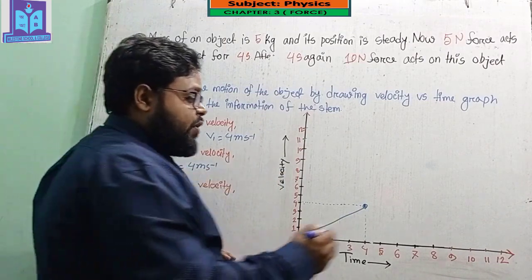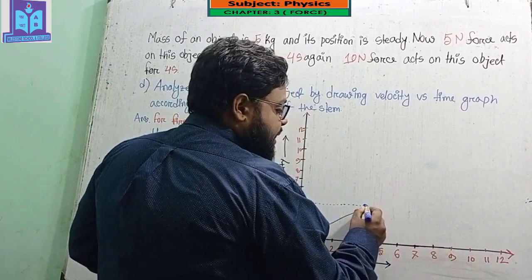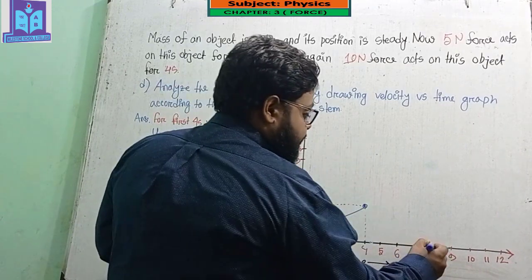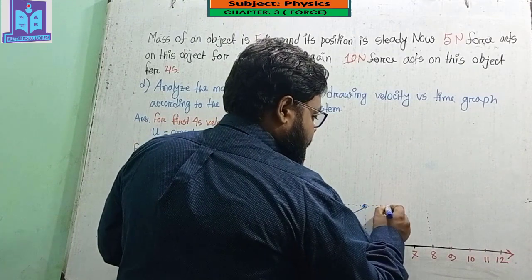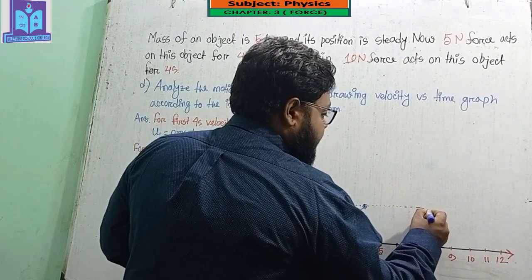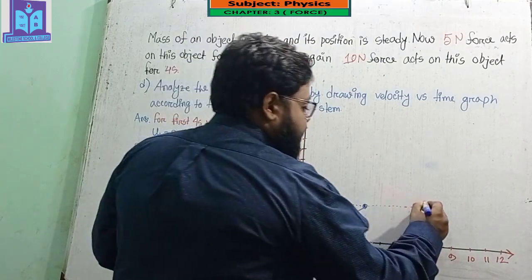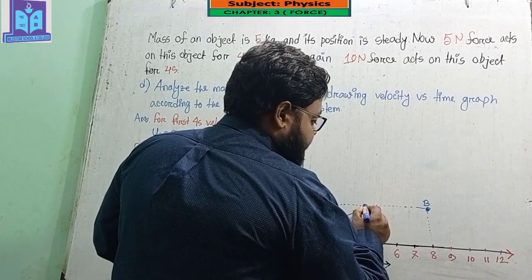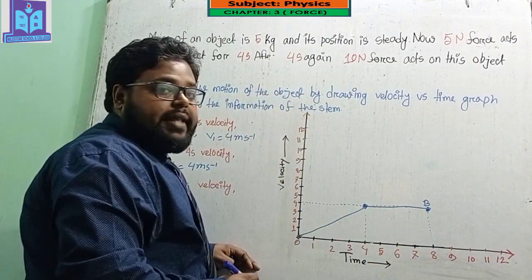So for the next 4 seconds, that means 4 to 8 seconds, the velocity will still be 4 meter per second. And if I put a circle on that position, denoted by B, and after that connect these two points, then it will look like that.